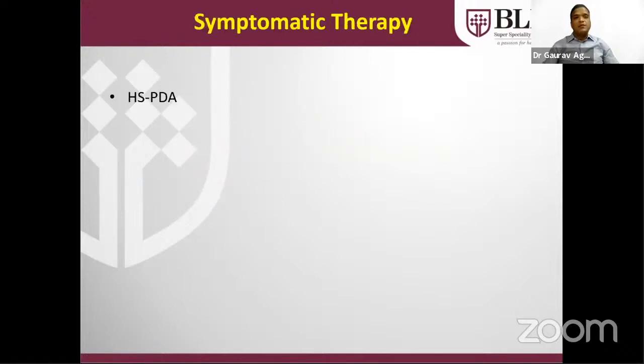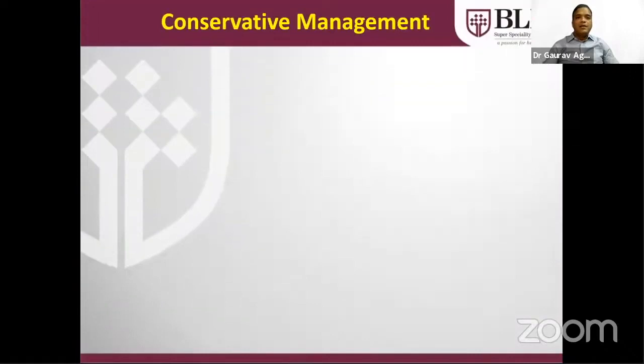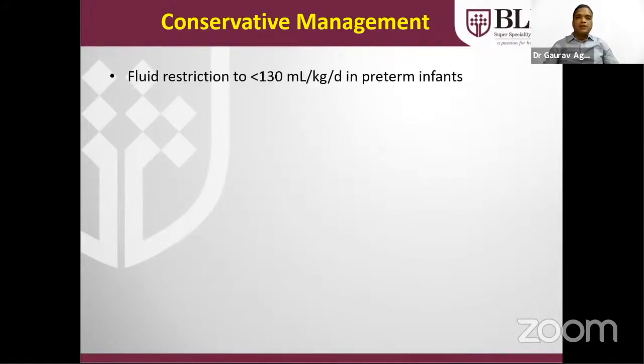The plan of management: because the patient is symptomatic, we have to treat. But the ideal treatment, first and foremost, is conservative management, which is going to be forgotten due to the availability of medical treatment. But first we should try this. Fluid restriction should be there in preterm infants.